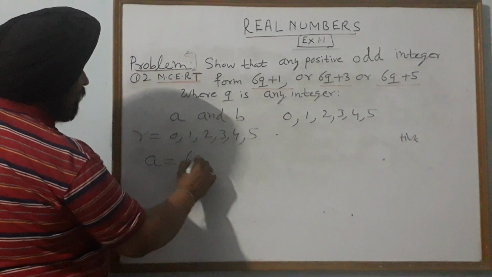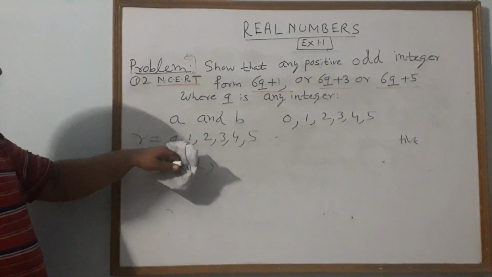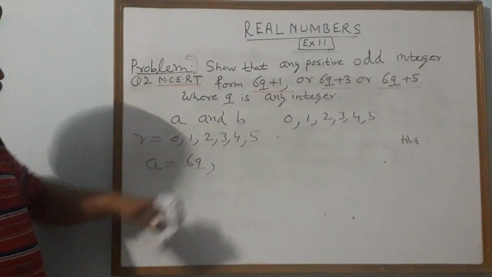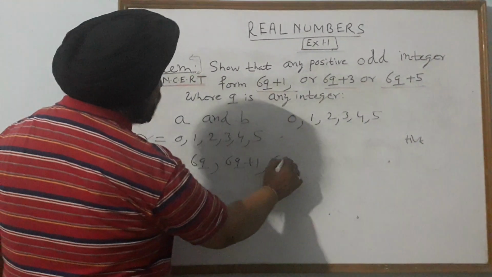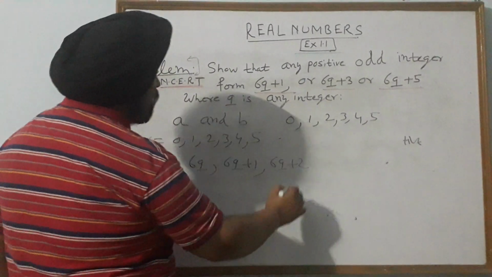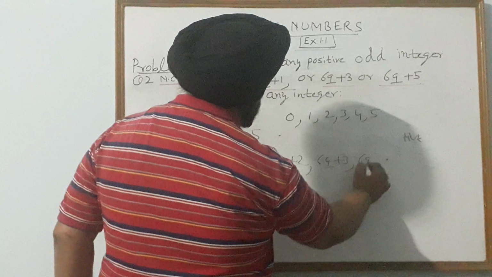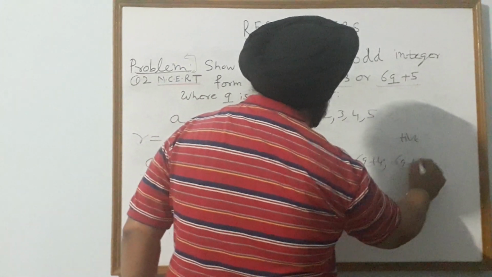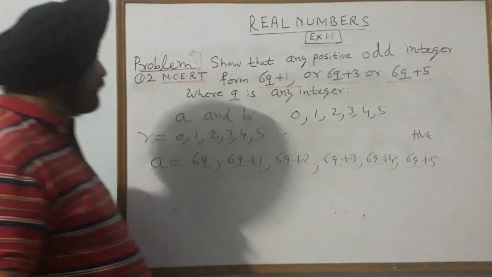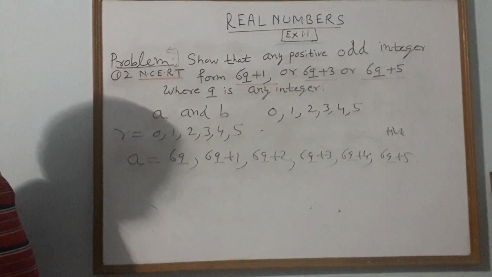The possible values of A are 6q. If we put R equal to 0, the value of A is 6q. Then we have 6q plus 1. Then 6q plus 2. Then 6q plus 3. Then 6q plus 4. Then 6q plus 5. Now R cannot take the value 6 because the remainder is always less than the divisor.